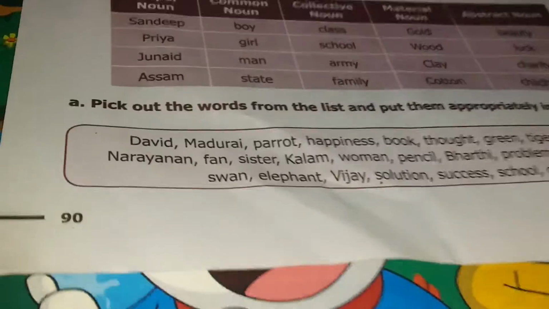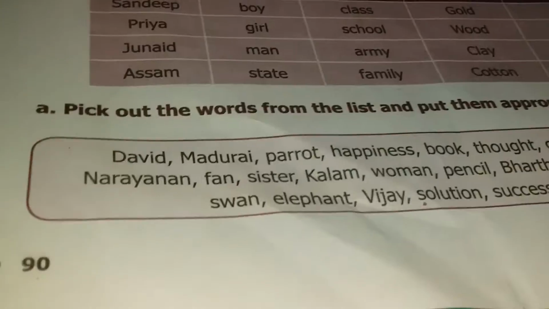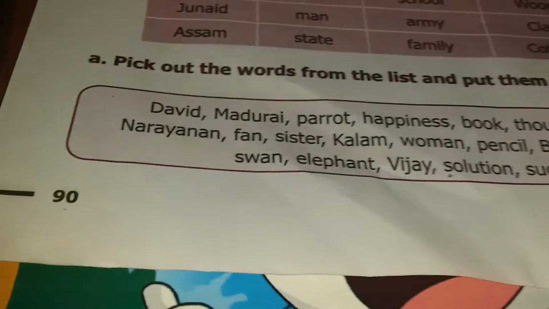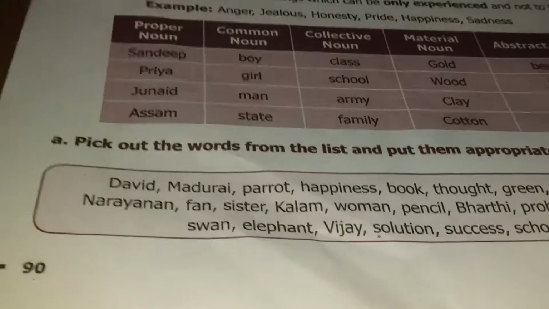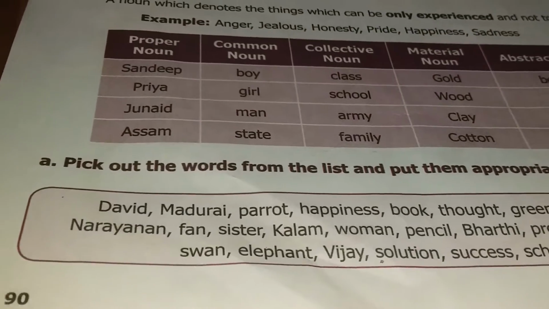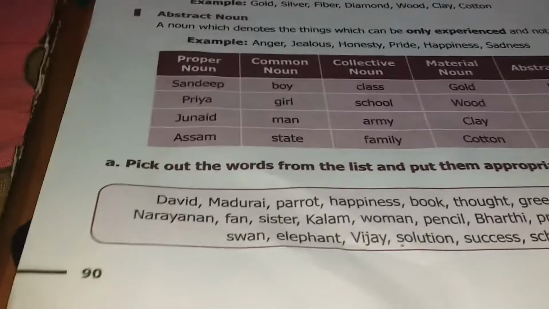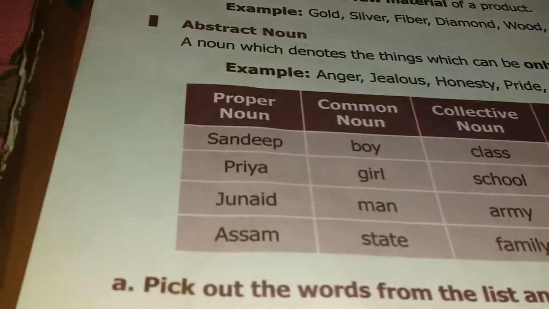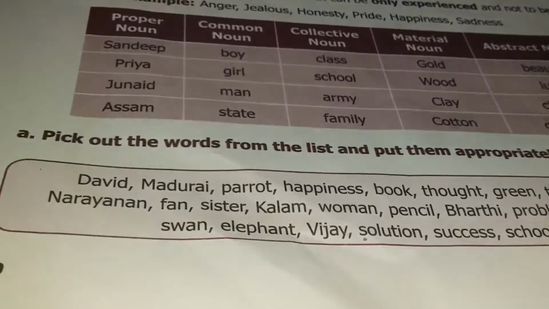I'm going to give you a worksheet that is nothing but these words. You have to give the answers in the comment box. How will I tell? David. Is David a proper noun, common noun, collective noun, material noun, or abstract noun? David is a proper noun. So, proper noun: David. Like that you have to put in the comment box.